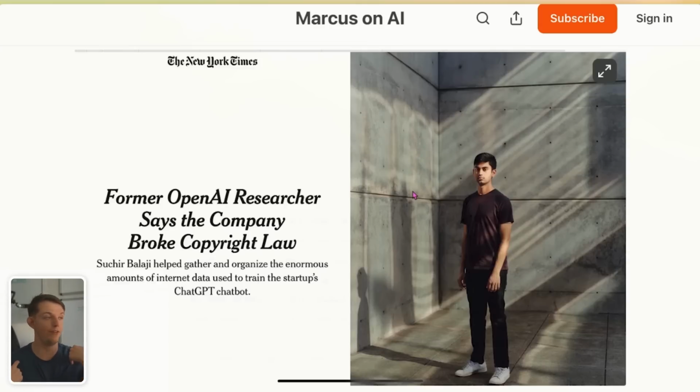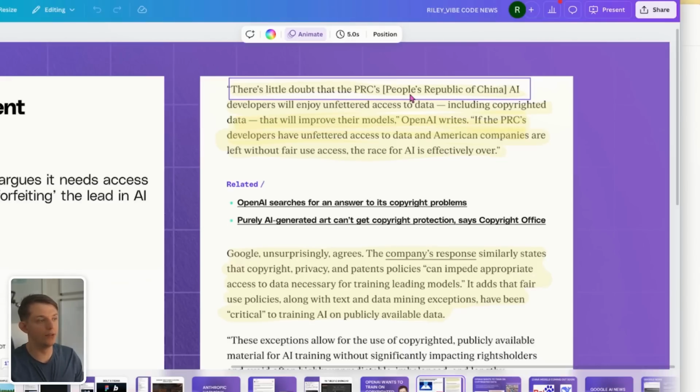I have not done much research into this, but I guarantee you this is going to come up as OpenAI starts arguing that they should have unfettered access to all of the movies created in the US, all of the books created in the US. OpenAI is going to want to train AI models on literally everything. And so is Google and many other US companies.